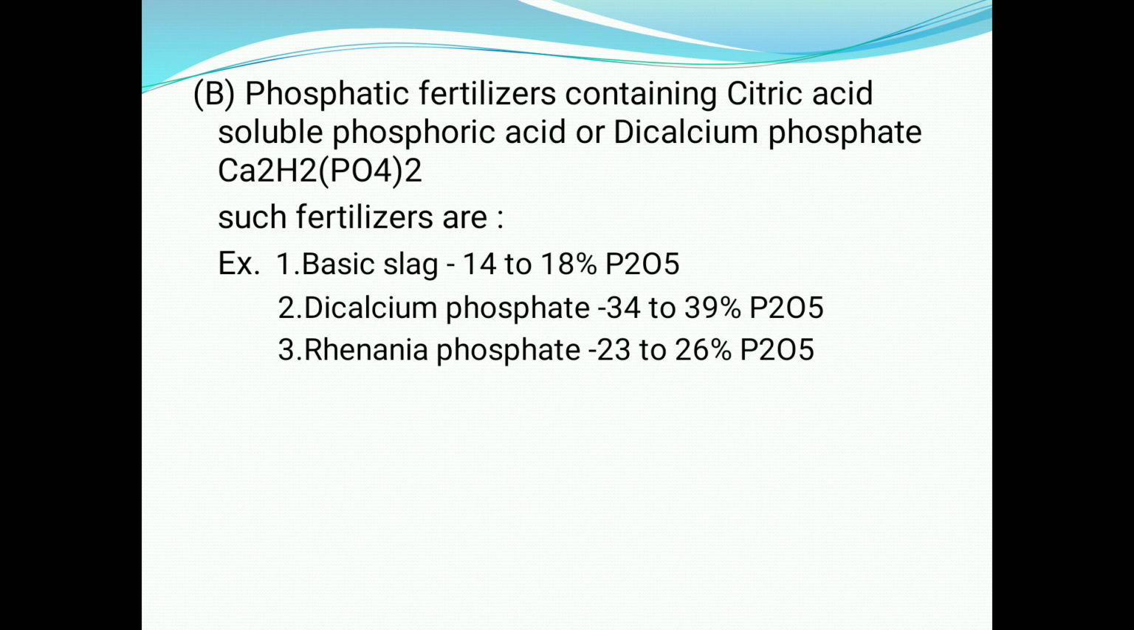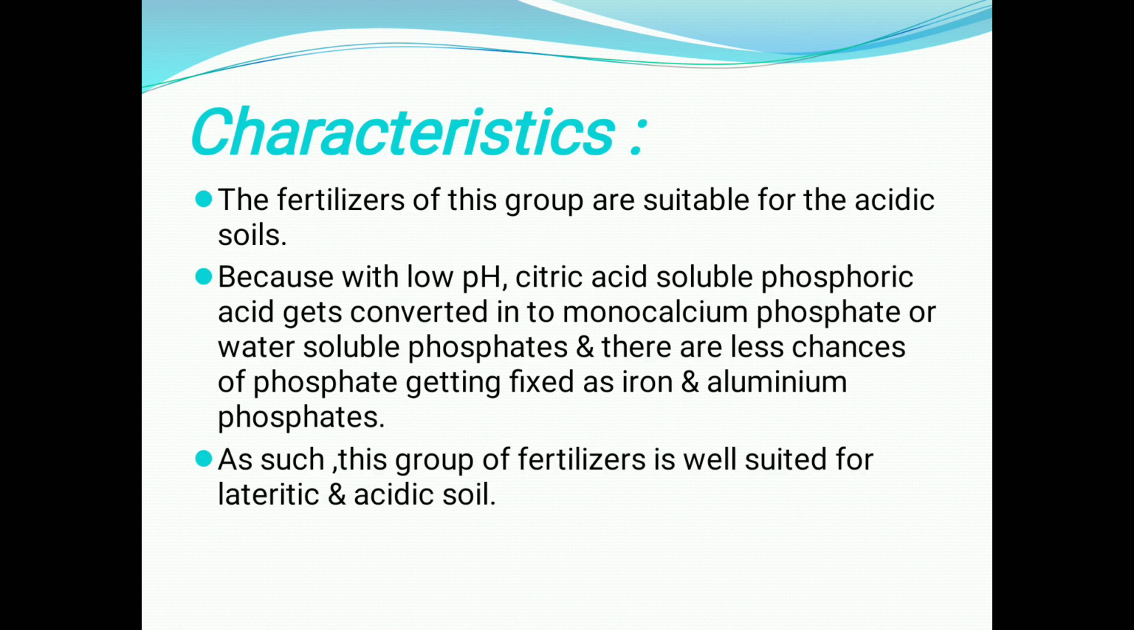Then phosphatic fertilizer containing citric acid soluble phosphoric acid or dicalcium phosphate, that is Ca2(HPO4)2. Examples of that: basic slag, dicalcium phosphate and Rhenania phosphate. Basic slag contains 14 to 18% P2O5, dicalcium phosphate 34 to 39% P2O5 and Rhenania phosphate containing 23 to 26% P2O5.